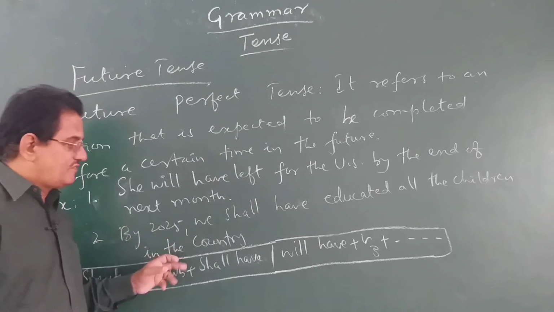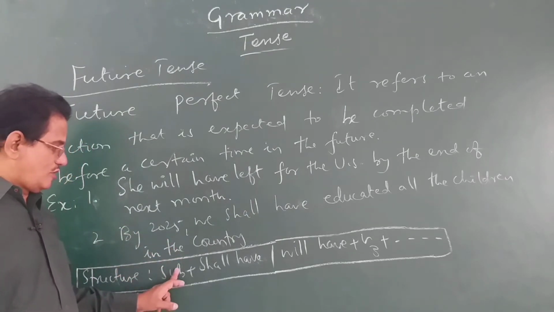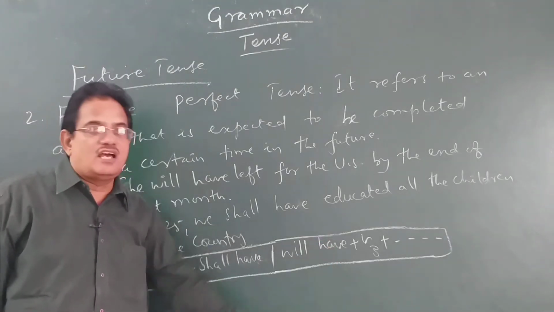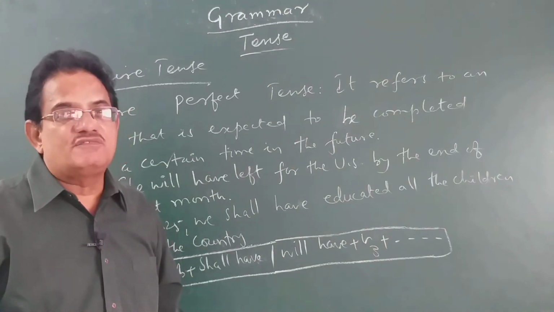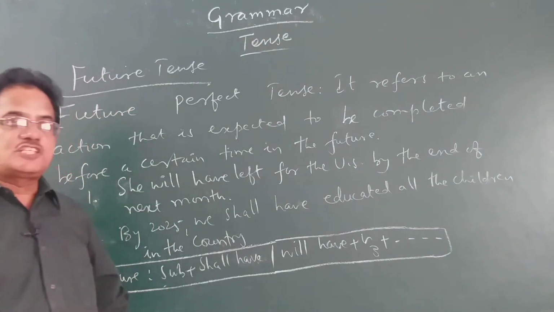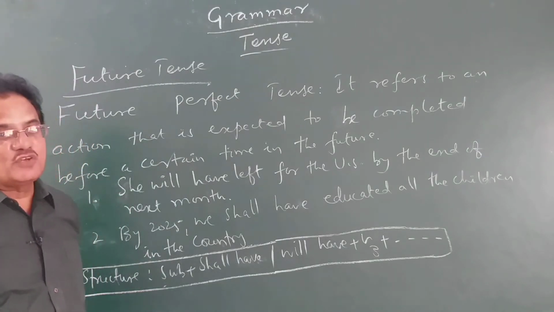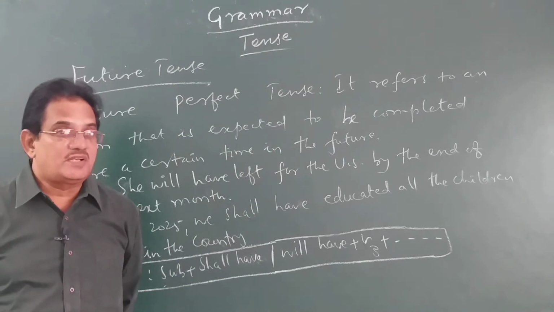So, how do you identify future perfect tense, children? When you find a subject followed by shall have or will have, followed by V3 or past participle form of the verb, we say it is in future perfect tense. Future perfect tense refers to an action which is expected to be completed before a certain time in the future. It is expected to be completed.